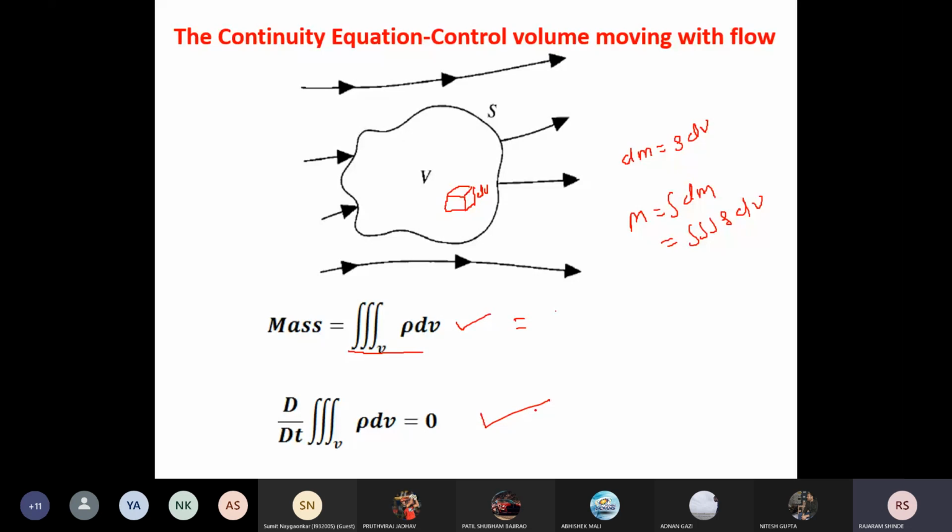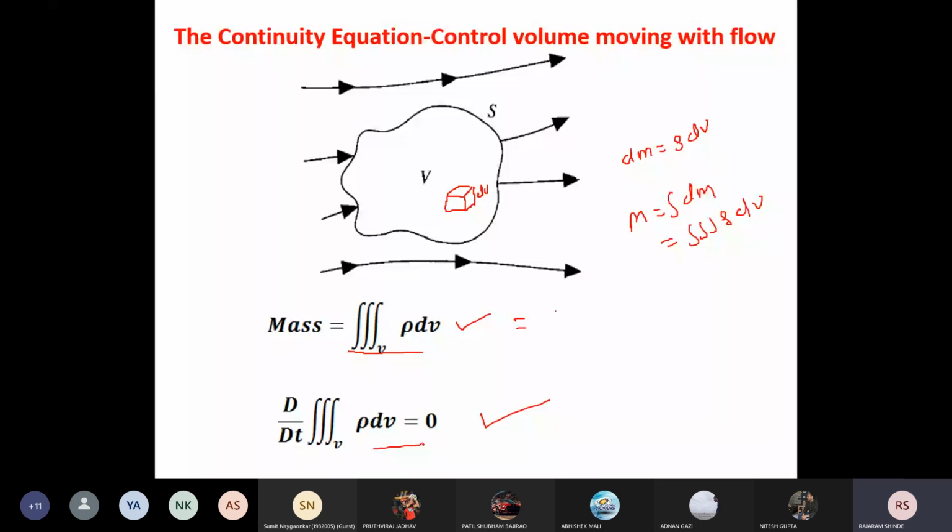As this equation is derived from the control volume moving with the fluid, moving with the flow, here we have again taken a control volume. We have not taken a small elementary volume. So again it is the integral form of the equation. But as it is moving with the fluid, this is the non-conservation form of the equation. It means this is your non-conservation integral form of the continuity equation.